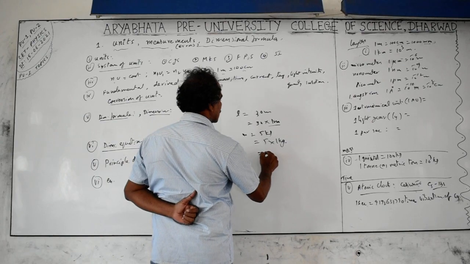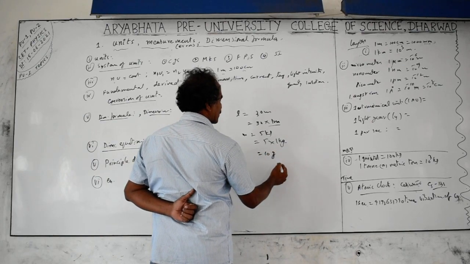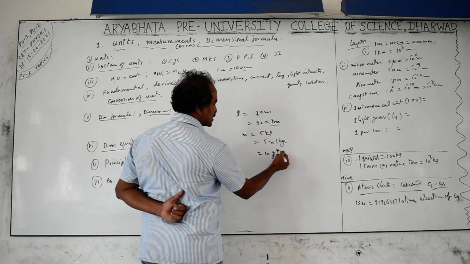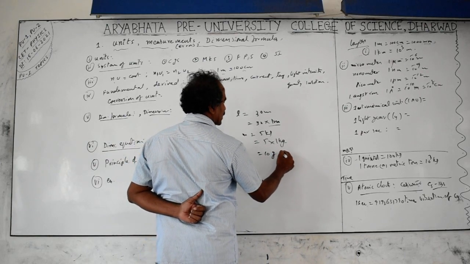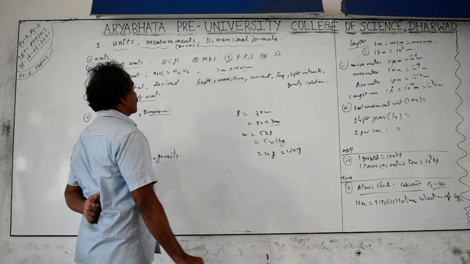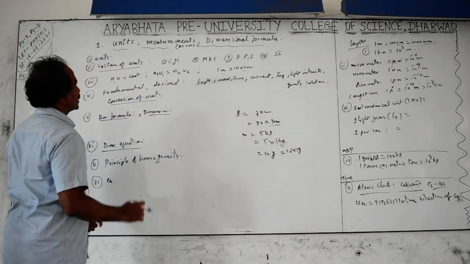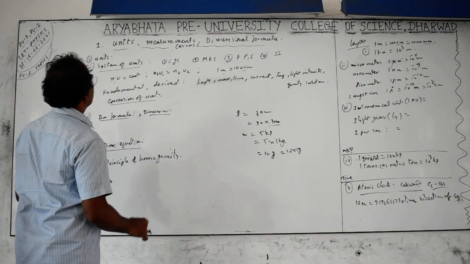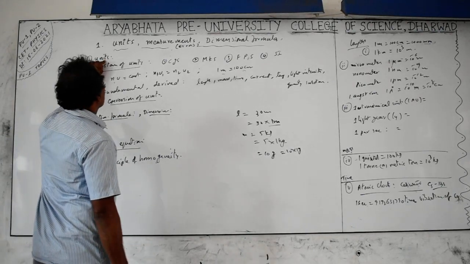If you are taking grams, 10 grams. Grams is sometimes written as GM, GRAM or G only, nowadays. 10 grams means 10 into 1 gram. Here we are taking the gram as a unit. It is the basic value we take for the measurement of physical quantities, which multiplied multiple times gives you the desired measurement value.